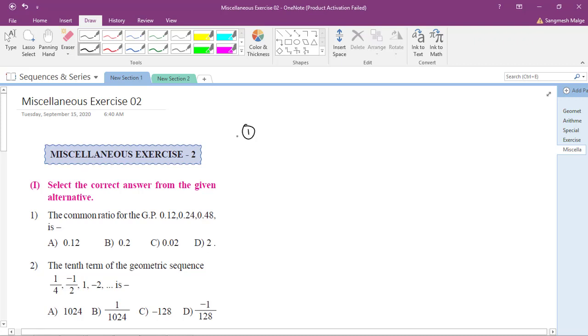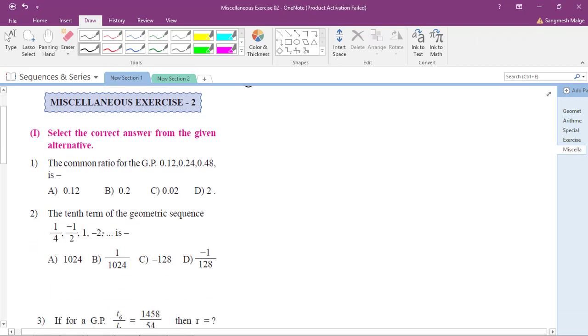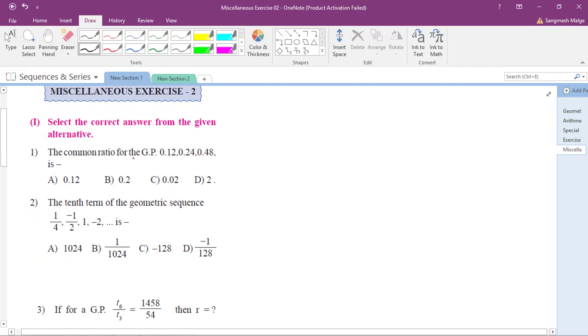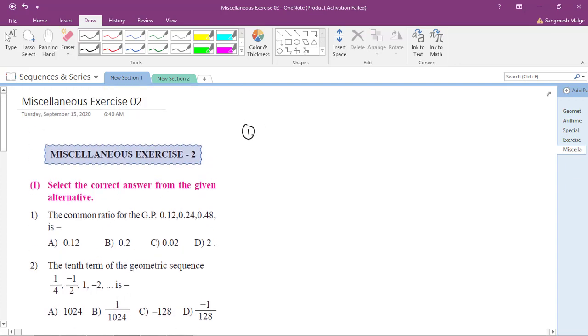So first question, see what this question is all about. The common ratio of the GP is what? It is 0.12, 0.24, 0.48. Okay, so first of all let's understand what is GP. So this is the revision class for you people. So what is the GP? It is the geometric progression, and any series, though it is AP, though it is HP, though it is GP, it starts with A. That is the first term of any progression.